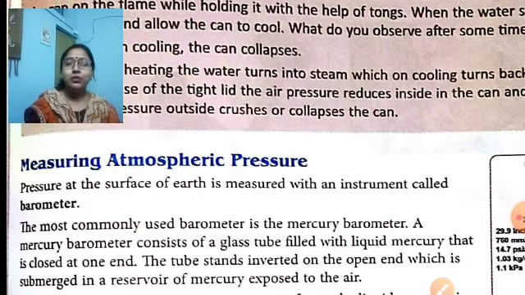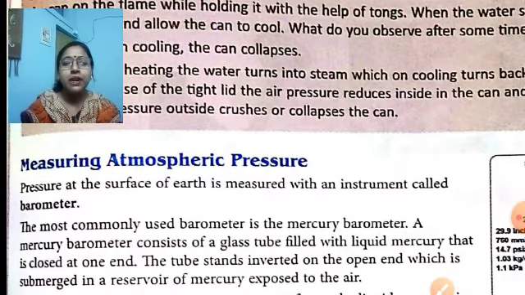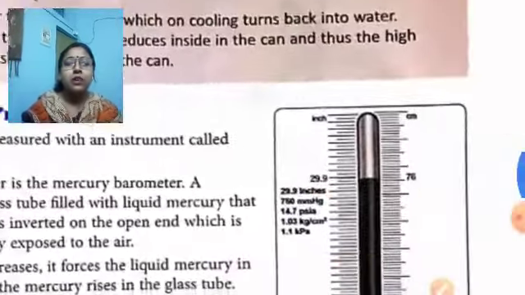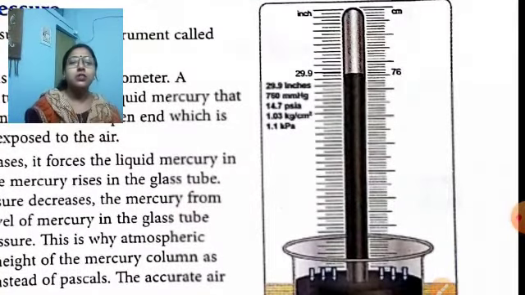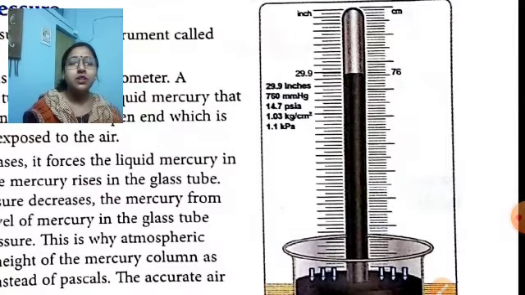So how do we measure atmospheric pressure? Pressure at the surface of the earth is measured with an instrument called a barometer. The most common barometer is the mercury barometer. See here the picture of a mercury barometer. In a mercury barometer, mercury is filled in an inverted tube in the reservoir.